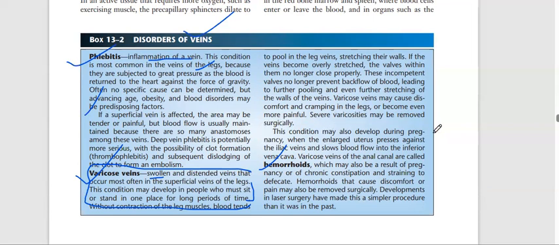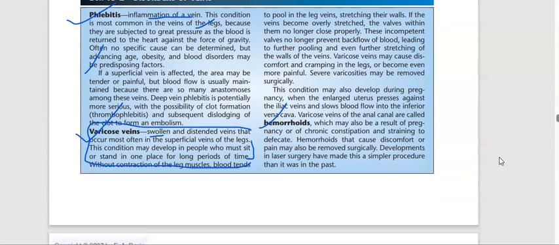This condition may also develop during pregnancy, when the enlarged uterus presses against the iliac veins and slows blood flow into the inferior vena cava. Varicose veins of the anal canal are called hemorrhoids. So basically, those who stand in one place, who sit in one place, where the pressure on the legs is more, the valves cannot close completely.